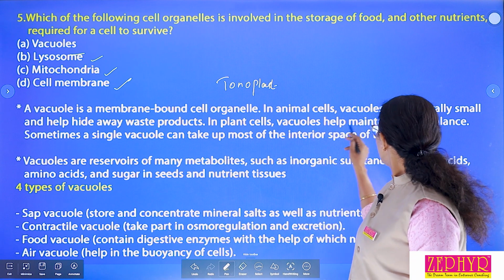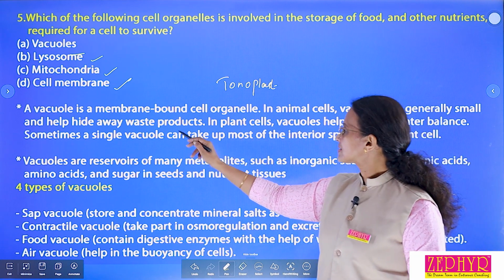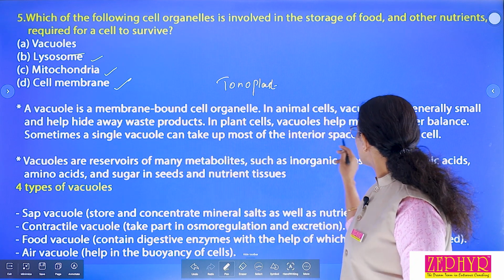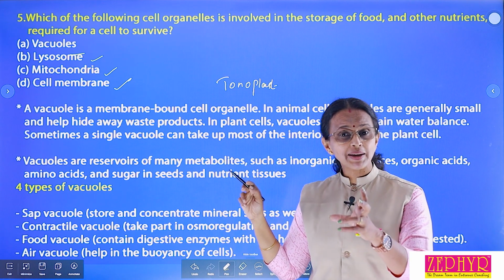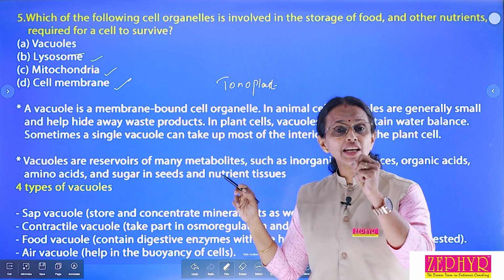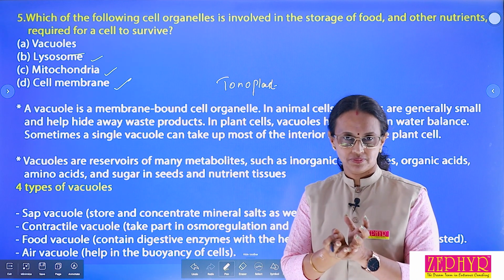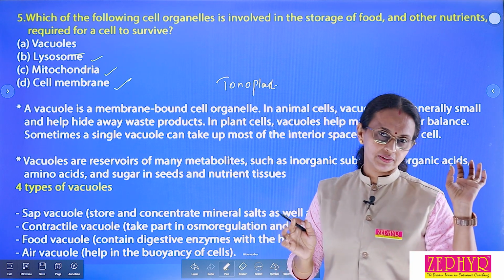In plant cell, vacuoles help to maintain water balance. Sometimes a single vacuole can take up most of the interior space of the plant cell. Most of the interior space means about 90 to 95% of the space of the plant cell is covered by the vacuole. But in animal cell, only small vacuoles are there.